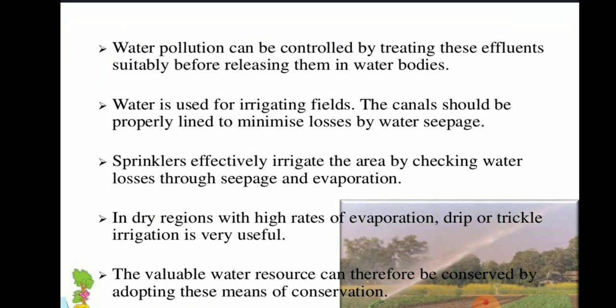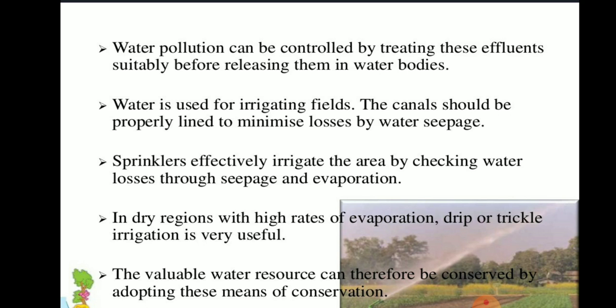Then, next, water is used for irrigating fields. The canals should be properly lined to minimize losses by water seepage. Sprinklers effectively irrigate the area by checking water losses through seepage and evaporation.